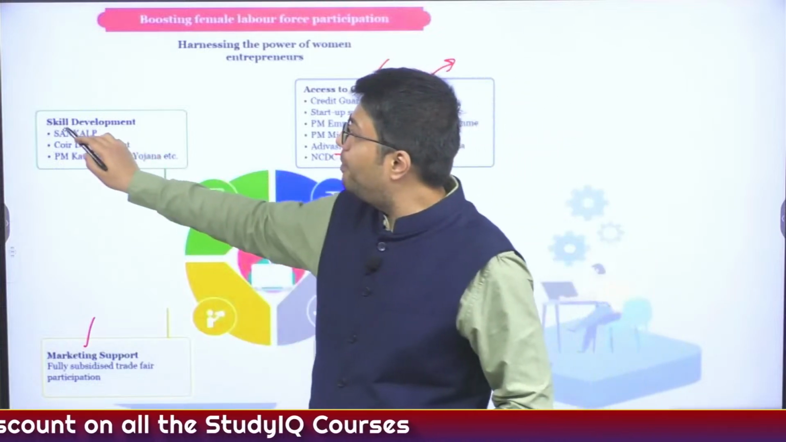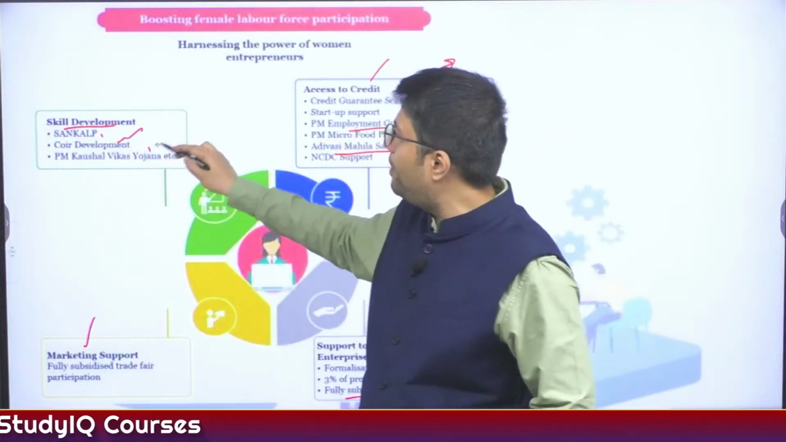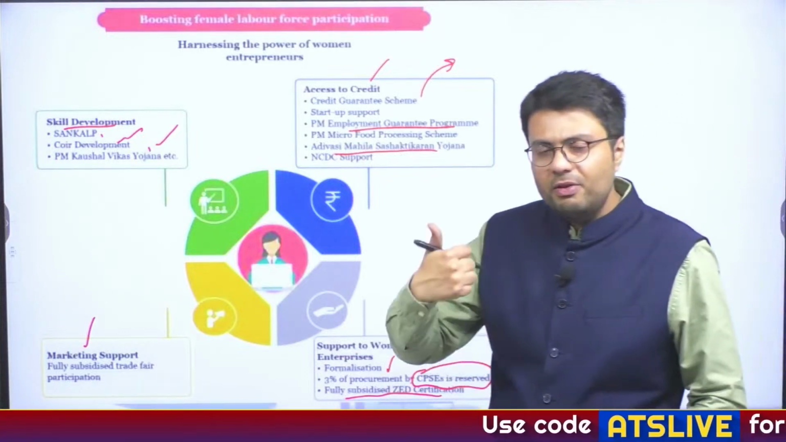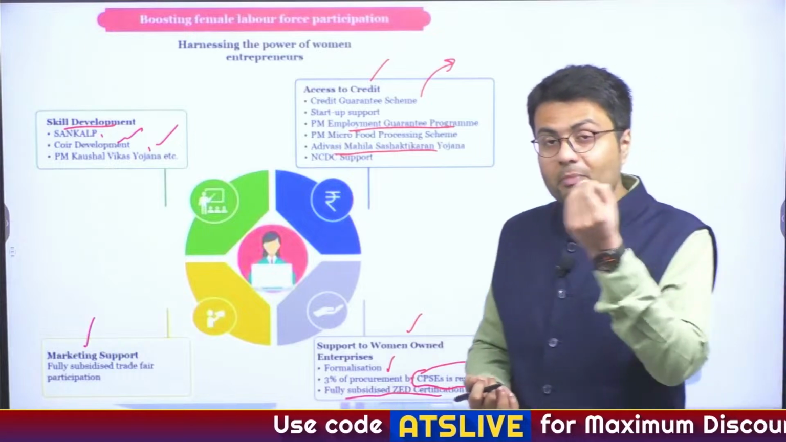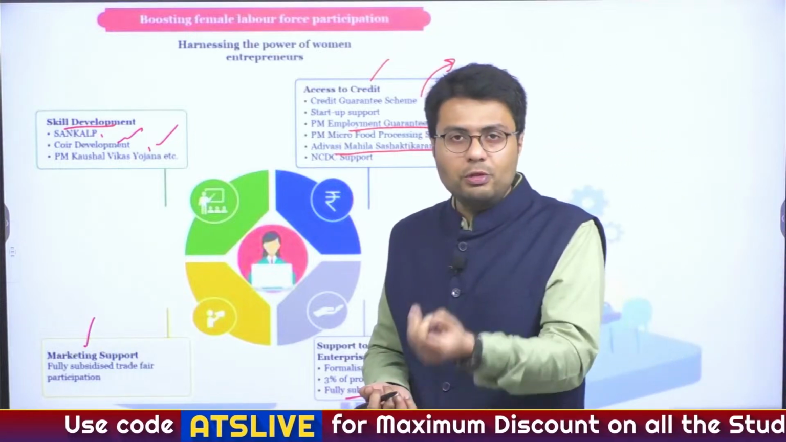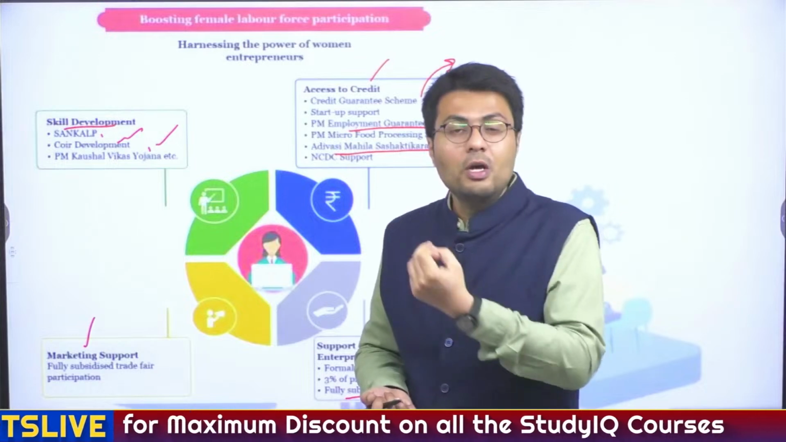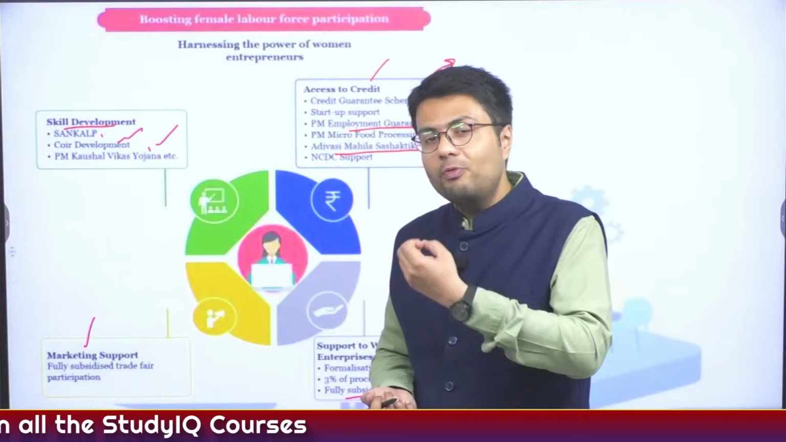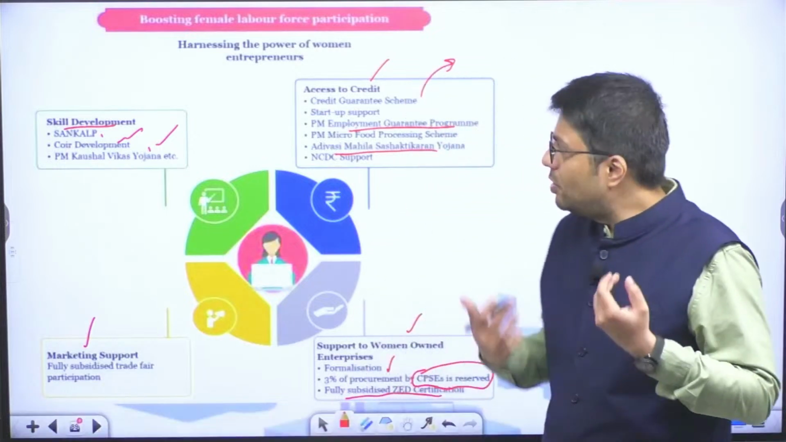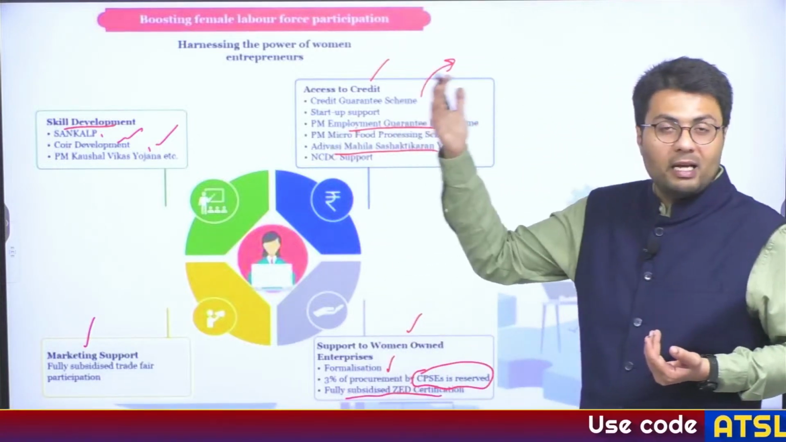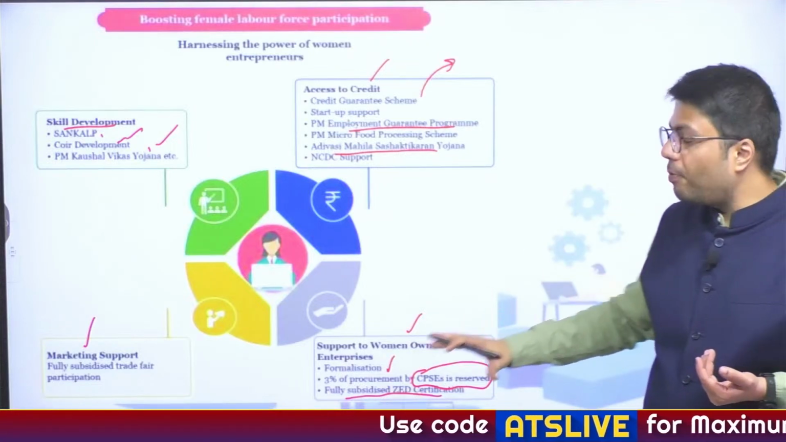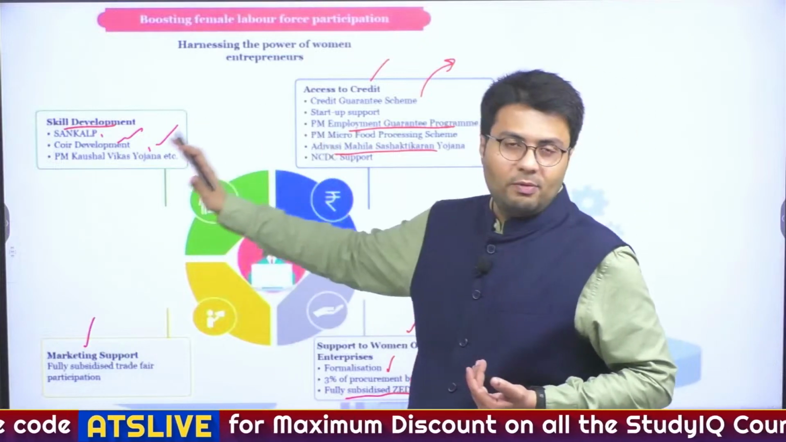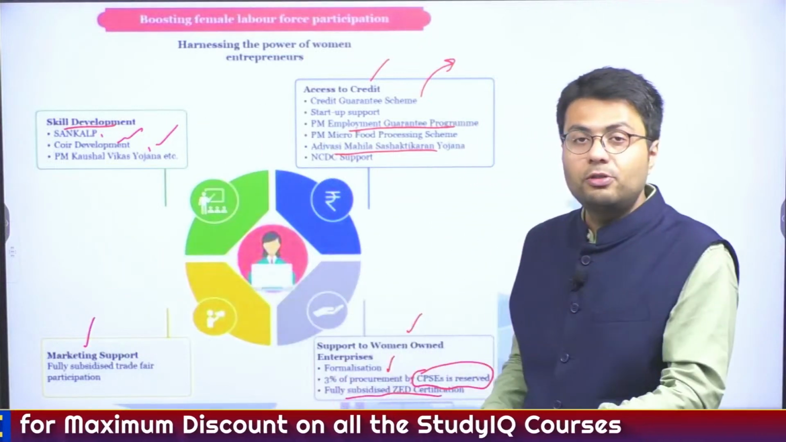Further, skill development through the initiatives of Sankalp, Coir Development, and PM Kaushal Vikas Yojana provides women with adequate skills, and that is why we have seen women workers primarily engaged in the high-skilled workforce, particularly in assembly of mobile phones and construction of automobiles, and companies like Ola are providing jobs to women exclusively. So this highlights that once you provide them with access to credit, support for women's enterprises, marketing support, and skill training, it improves the job prospects of women.